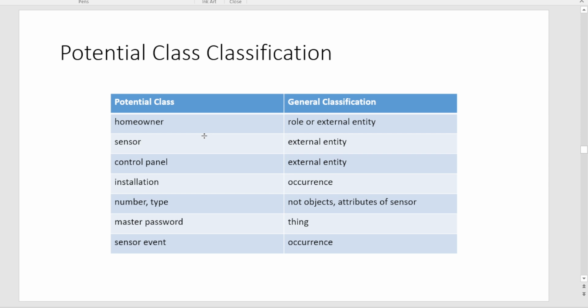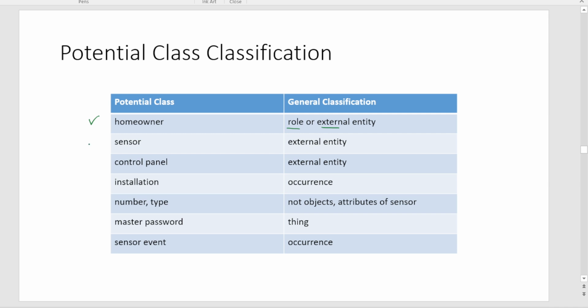Okay. Now based on this, the classes that we actually analyzed are categorized now into potential classes, right? Like homeowner, which can fall under the classification of a role or an external entity, right? Homeowner can be a role, someone who actually accesses the system.